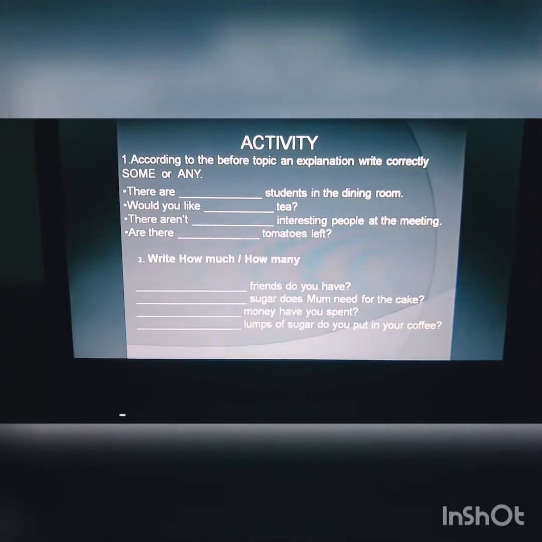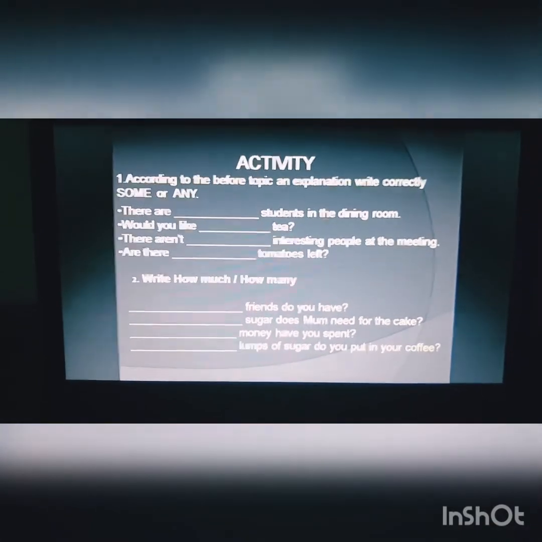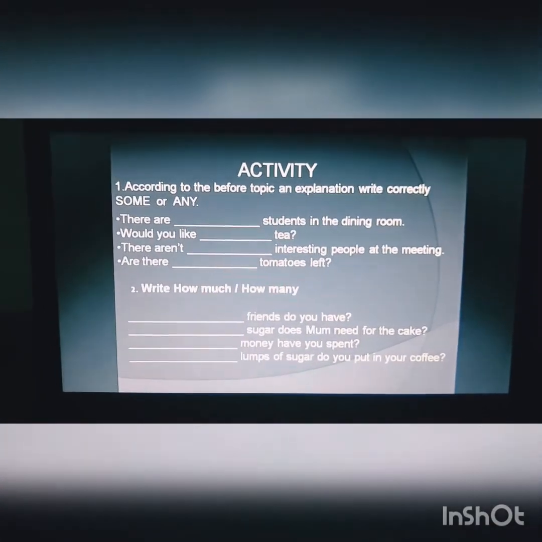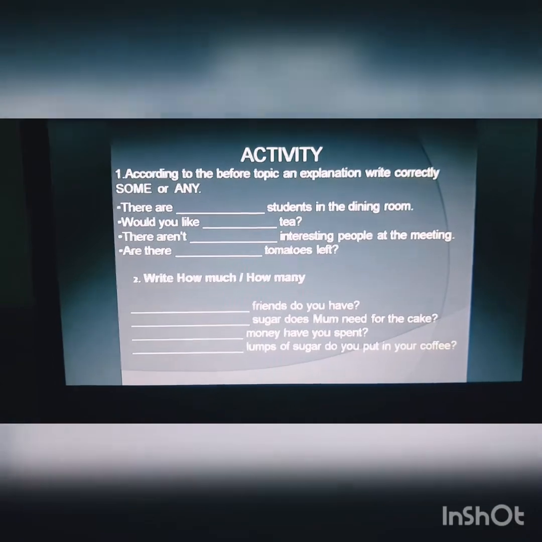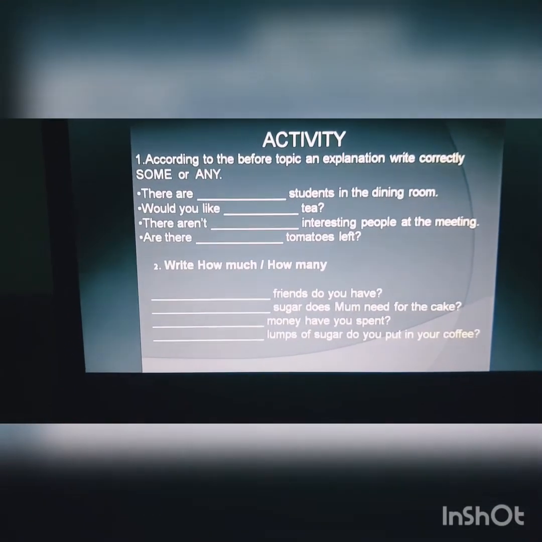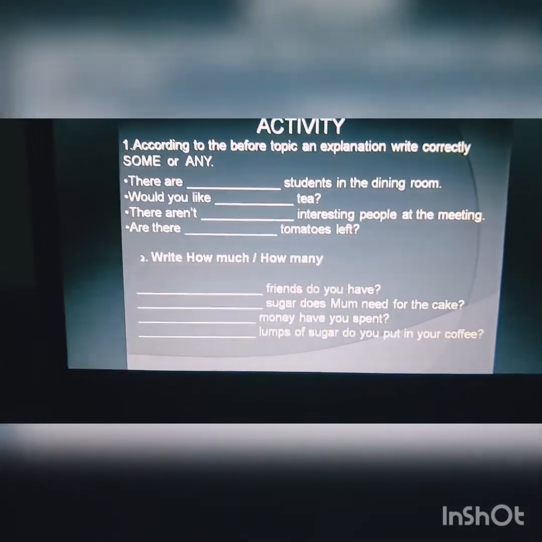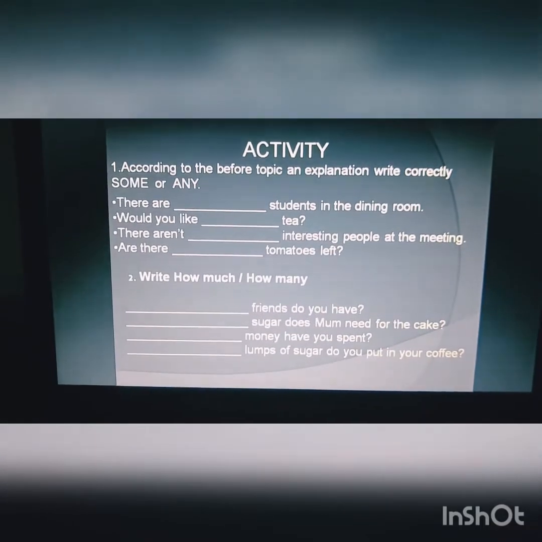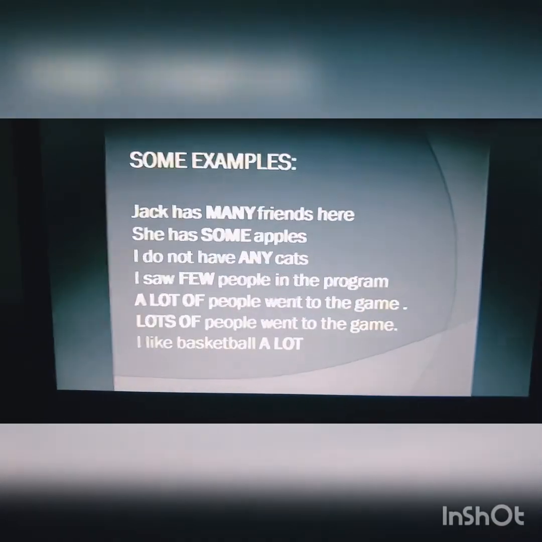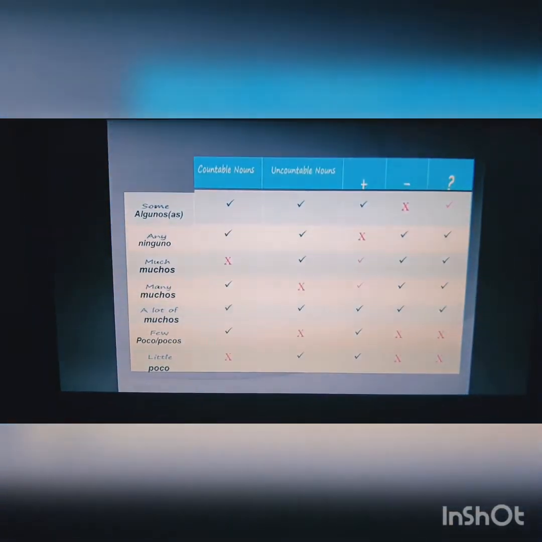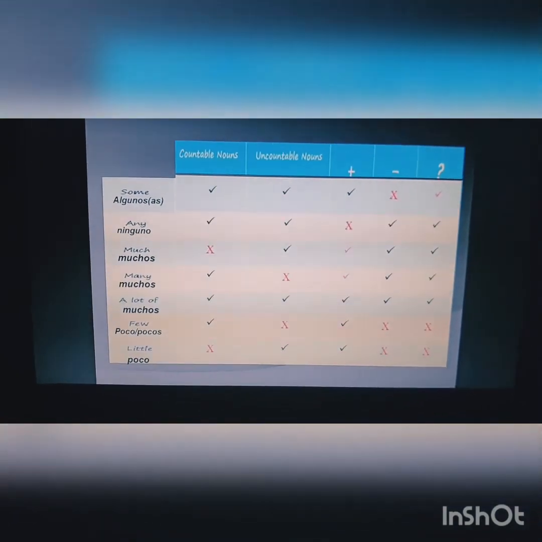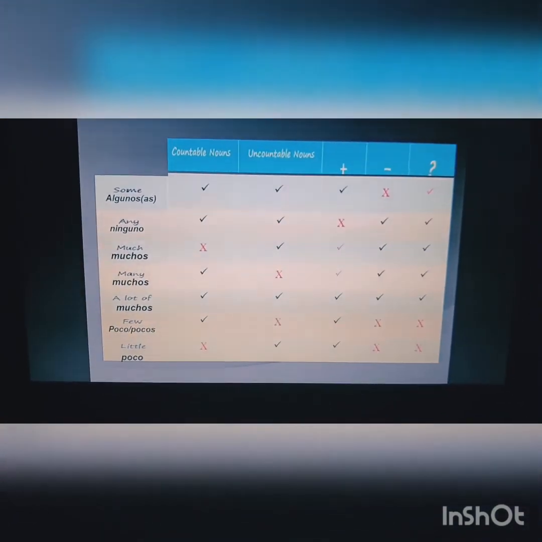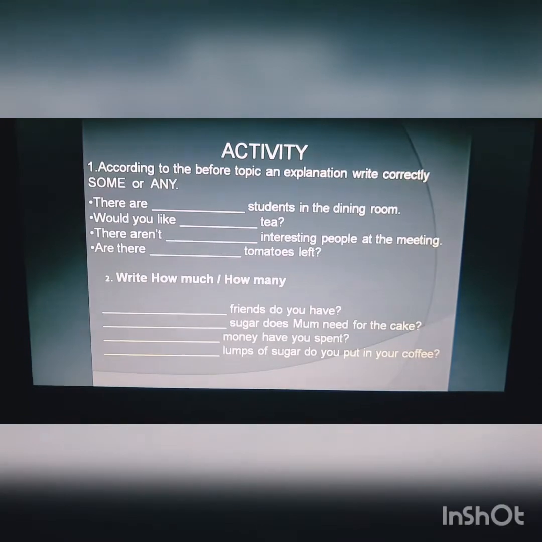Okay, continue with the activity. It's very easy. The first, according to the previous topic and explanation, write correctly only some or any. Is it important for you, or is it possible? Look at this picture. No problem. It's possible. Okay, continue with the explanation.